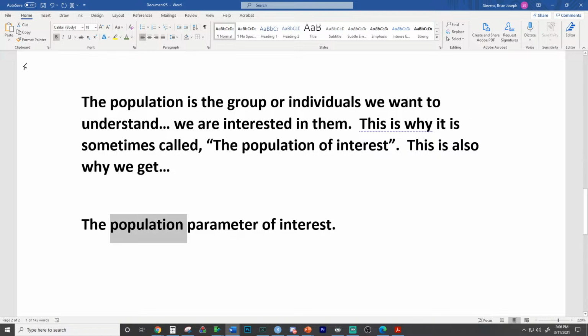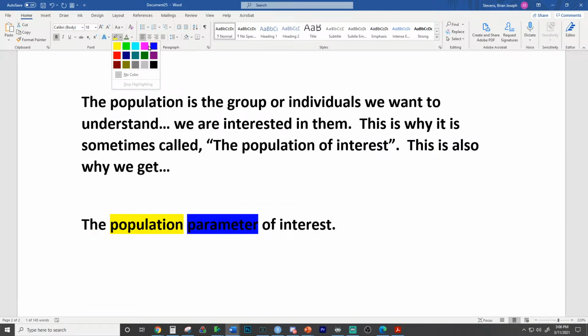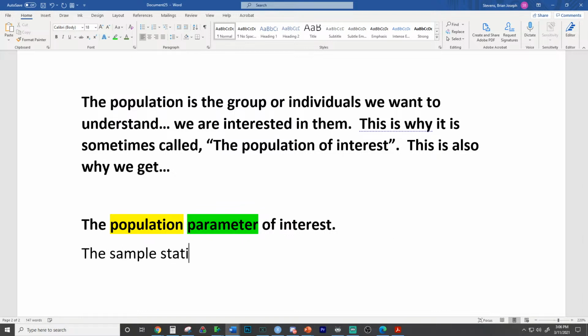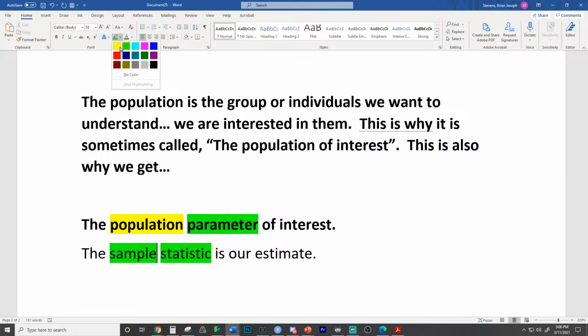The only keywords to know right here are population and parameter. They're in a different color right here. The parameter is whatever we want to understand. And then the sample statistic is our estimate. So the sample is the group again. Here, we'll do this coloring. The sample is going to be the group. And then the population, I do not know how to get out of this.